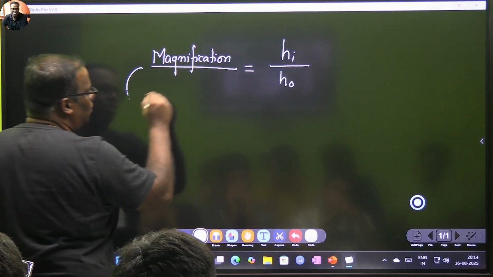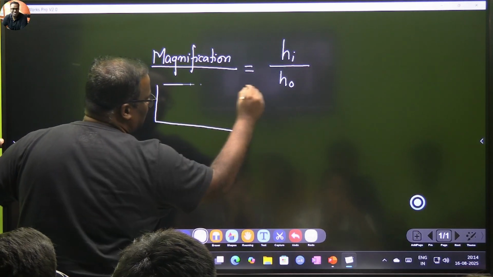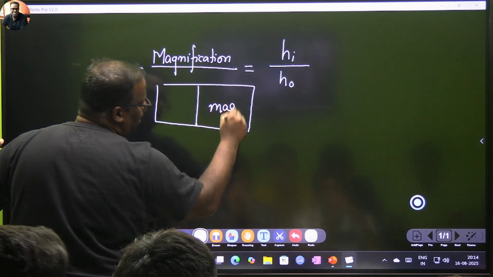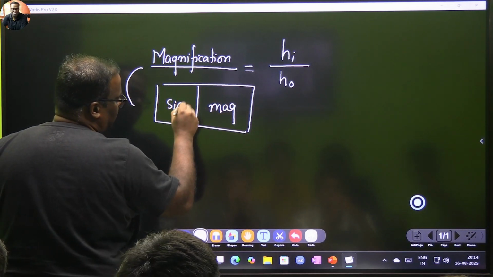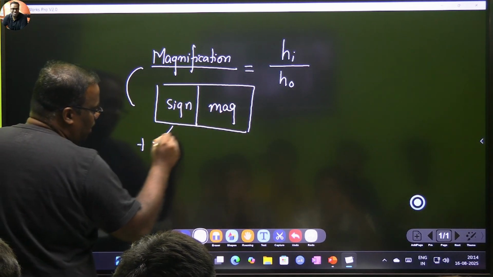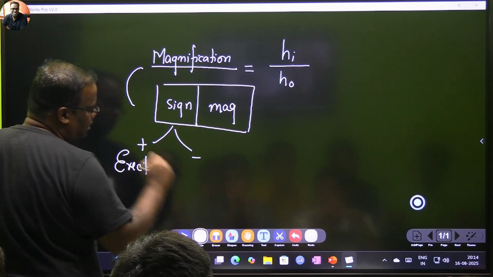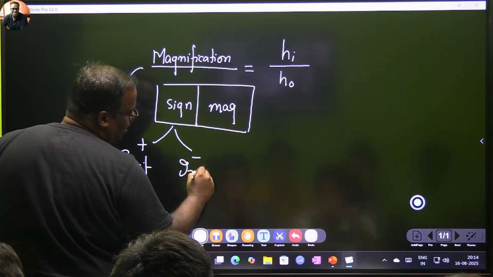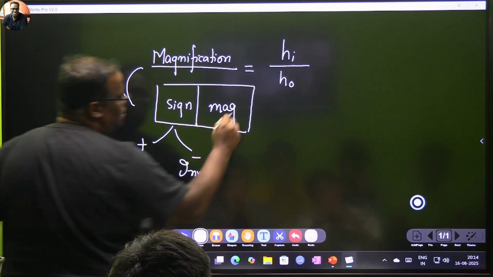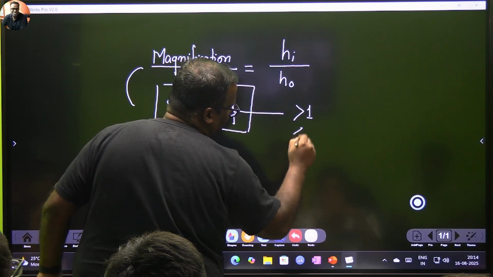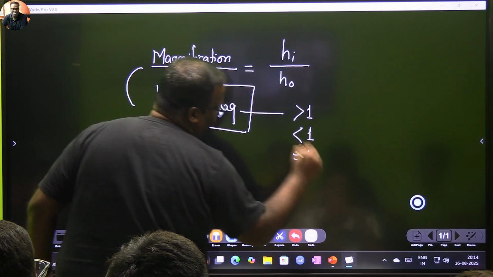Magnification is always expressed with two slots. One is the magnitude and one is the sign. The sign can either be plus or minus. If it is plus, it is erect. If it is minus, it is inverted. This magnitude can be greater than 1, less than 1, or equal to 1.